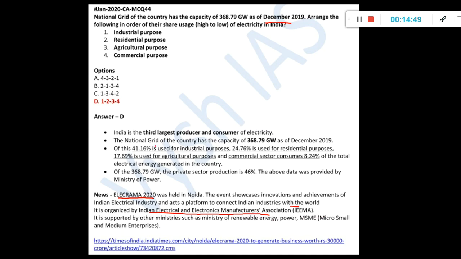Okay. And here you can see the data: 41% by industry, 24% by residential, 17% by agricultural purpose, and only 8% by the commercial sector. So the numbers are far apart. So for some time it will remain the same. Okay, so the order will remain the same. That is the point. So you can learn this order by heart as of now, and you can even quote it in your mains answers when you talk about electricity saving or electricity diversion and all. You can use this data.